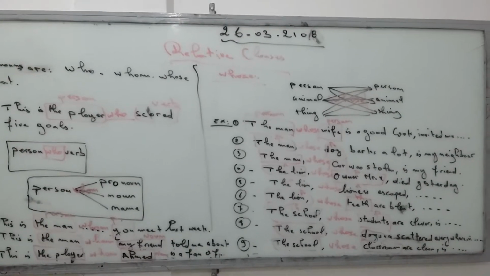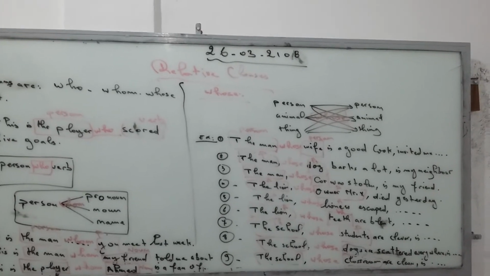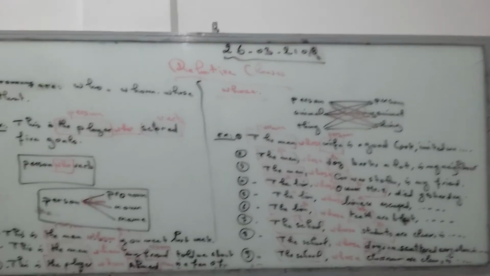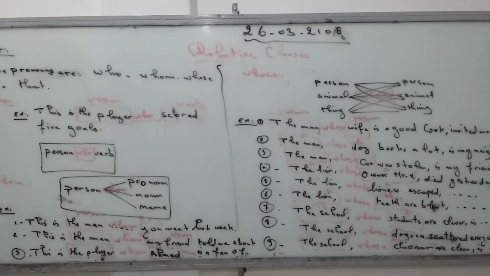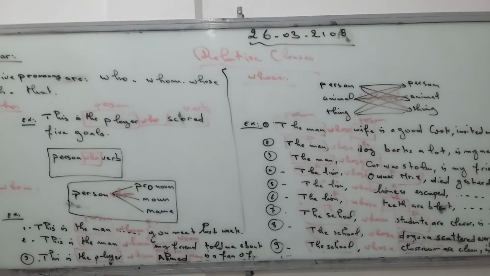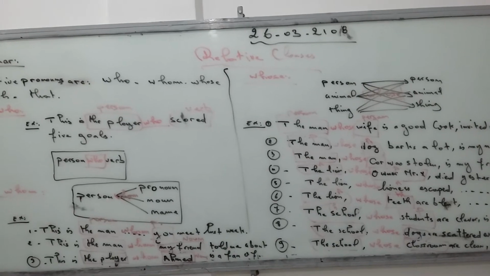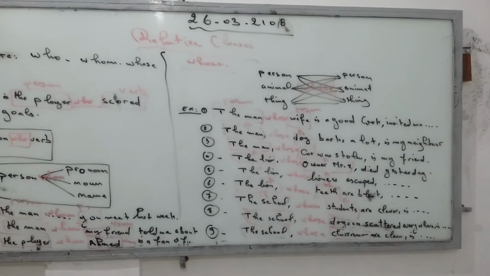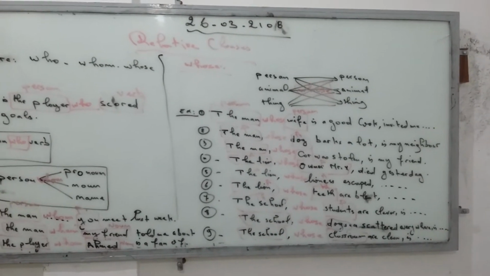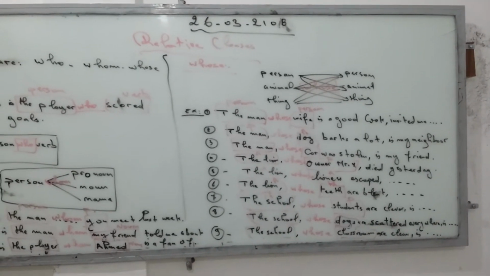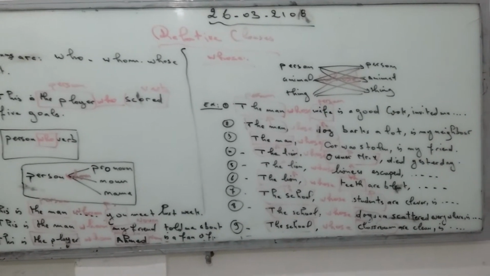So the school. Here we have the third possibility. The school whose students are clever is X. Okay, so the school is a thing, and students is a person. So the school whose students. Here we have thing and person. So thing, person, we put relative pronoun whose. The second one, the school whose dogs scattered everywhere is so and so. Okay, so the school is a thing and dogs is an animal, so we put relative pronoun whose. So thing, animal, we put relative pronoun whose.